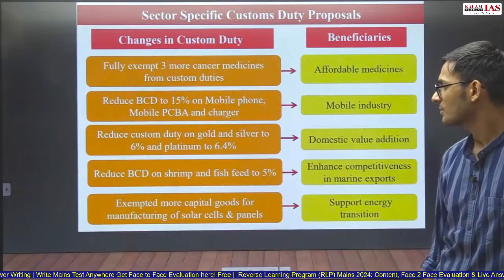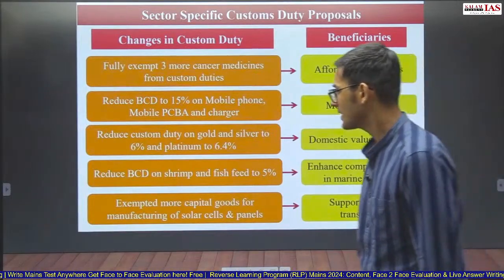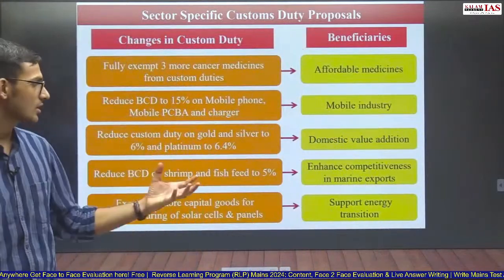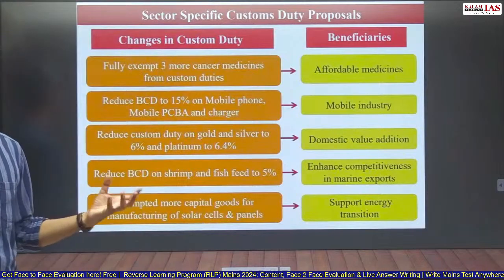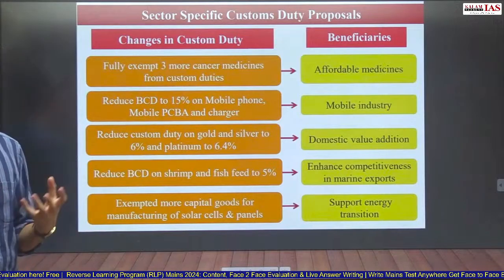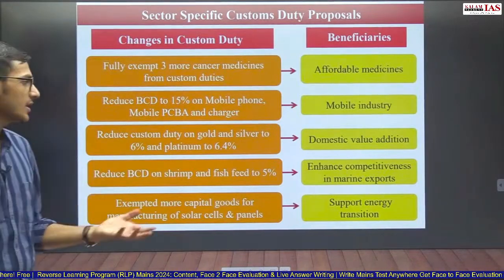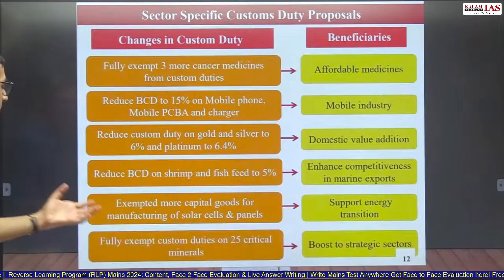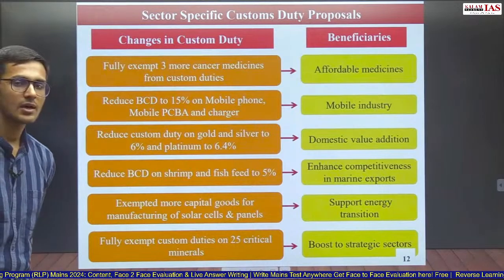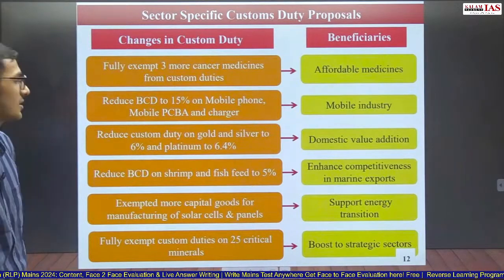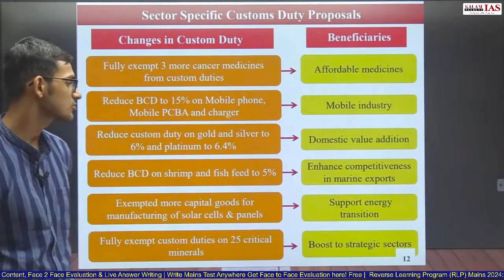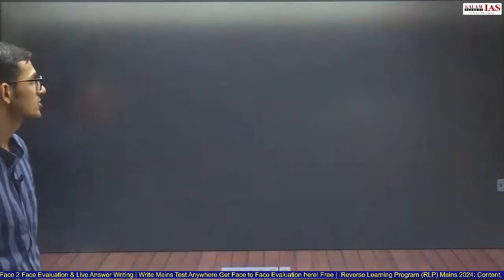Exempted more capital goods for manufacturing of solar cells and panels. Removing custom duty from capital goods for manufacturing of solar cells and panels will help in developing more and more solar panel manufacturing in India. So it will support energy transition in India. And fully exempt custom duties on 25 critical minerals. Out of the critical minerals, 25 are exempted completely from custom duties. So this will give a boost to strategic sectors.